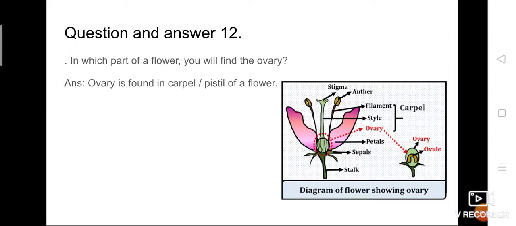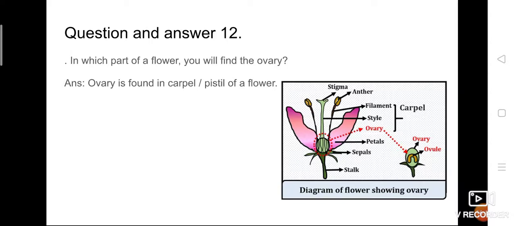Question number 12. In which part of a flower will you find the ovary? So we know the different parts of a flower. We have discussed them just before, in the last two questions. Sepals, petals, stamens, pistil. These are the main parts, isn't it? So among these parts, where can you find the ovary? The ovary is found in the carpel, that is otherwise called the pistil of a flower.